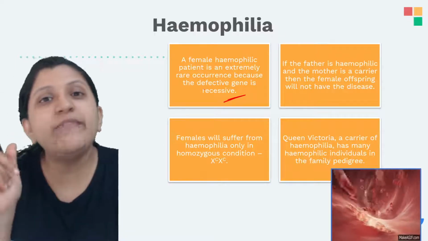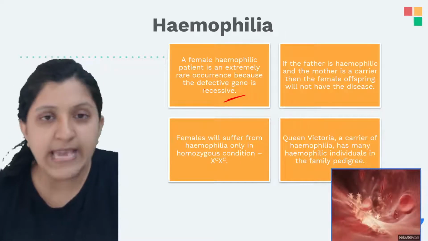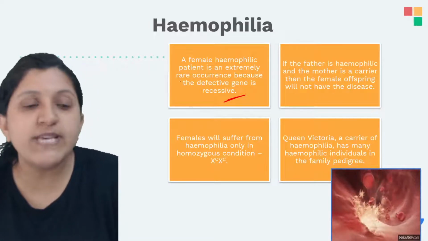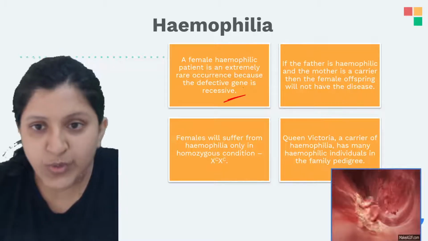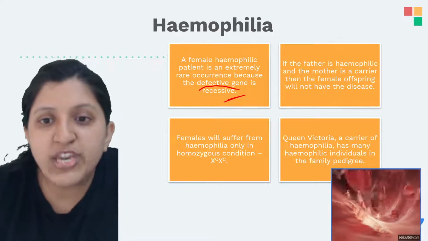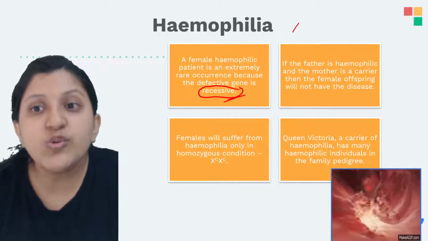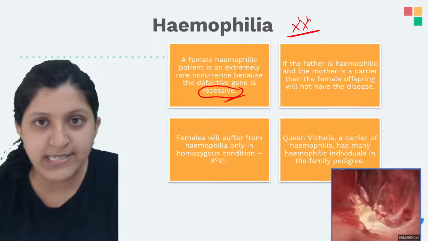If only one X chromosome is affected, she is just a carrier and won't show any symptoms. Only if both chromosomes are affected is she diseased. The defective gene is said to be recessive, and a recessive gene will express only when it is in a homozygous condition.